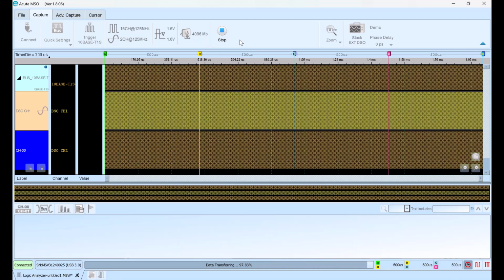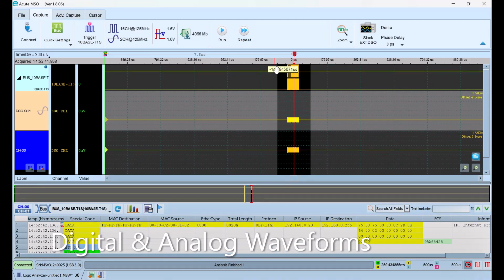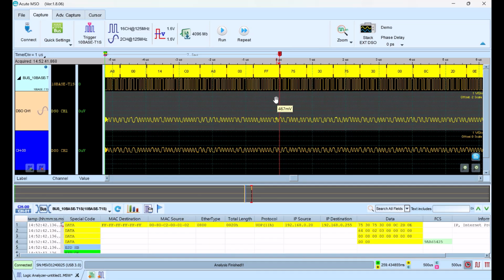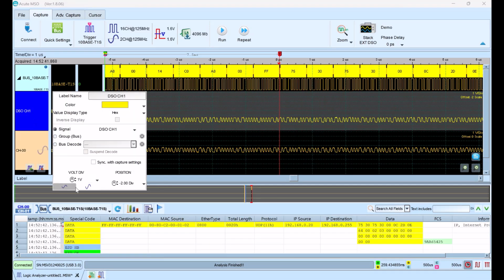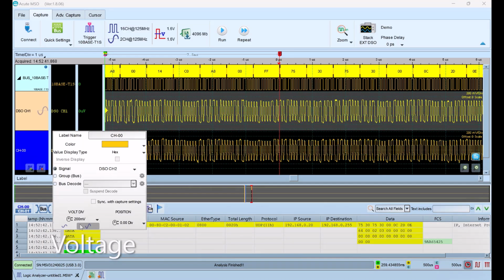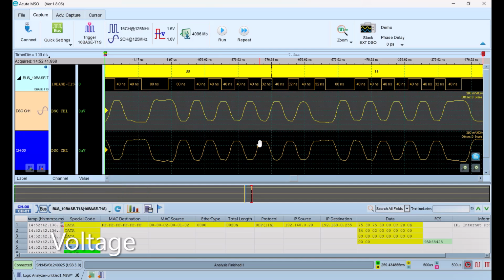Once triggered, view the data along with the waveforms. Scroll the mouse wheel to zoom in. Adjust the analog waveform display and see the voltage. You can also view the data in the report area.